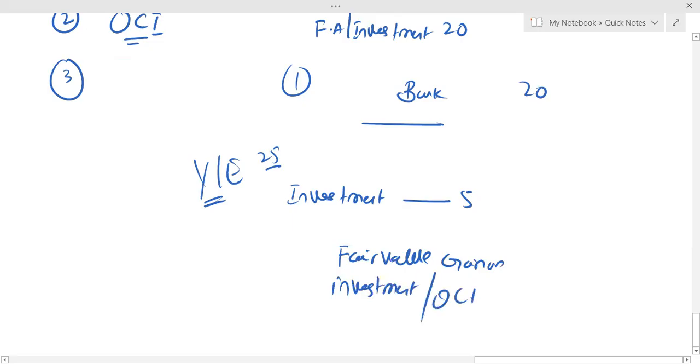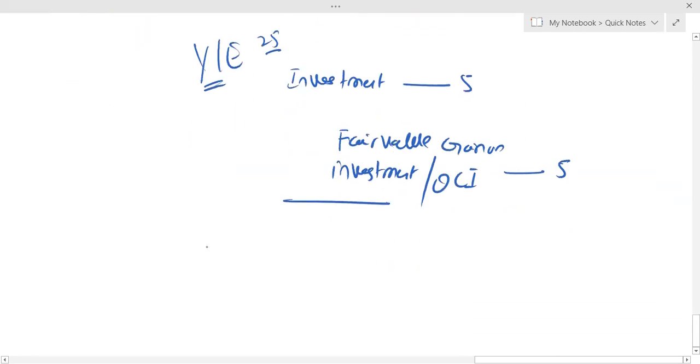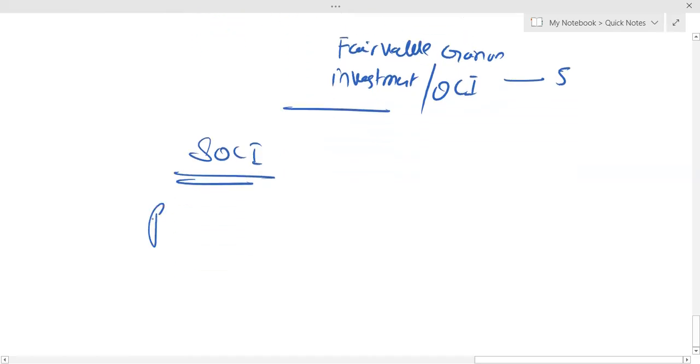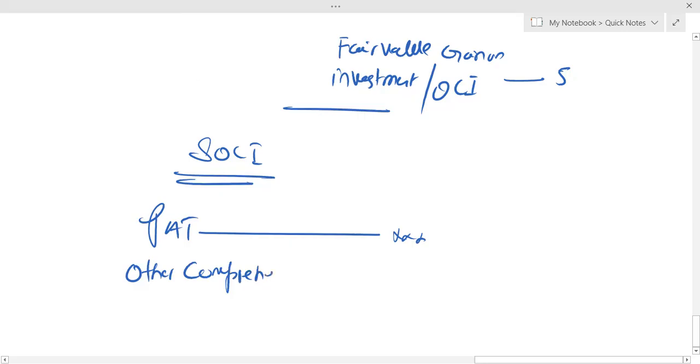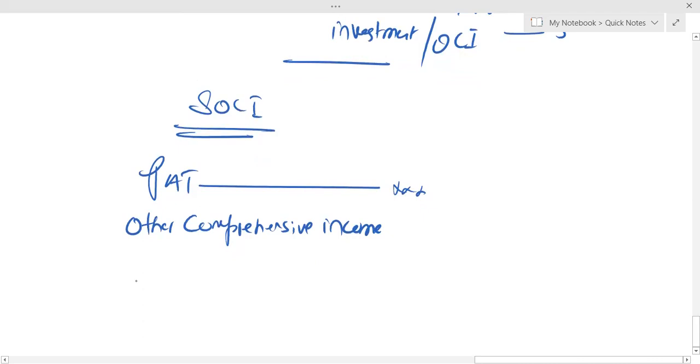We'll take that gain to OCI, other comprehensive income. Now listen carefully to what I want to explain. When we prepare SOCI, statement of comprehensive income, let's say you have reached profit after tax. Once you have reached PAT, after that we put a heading. The heading is other comprehensive income. So the fair value gain on investment you have to show here under PAT.